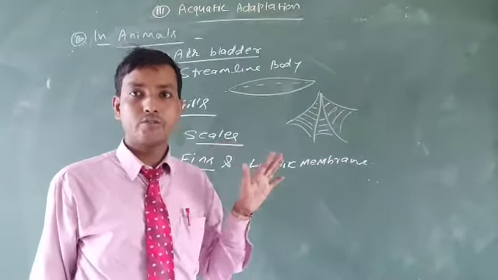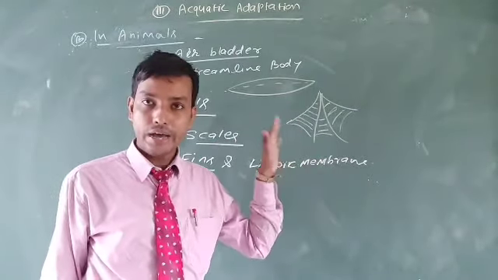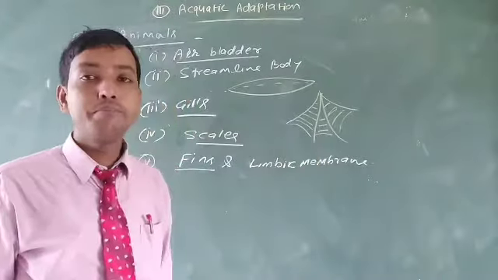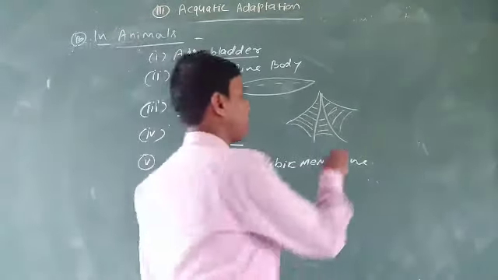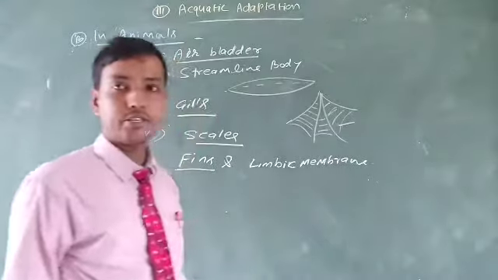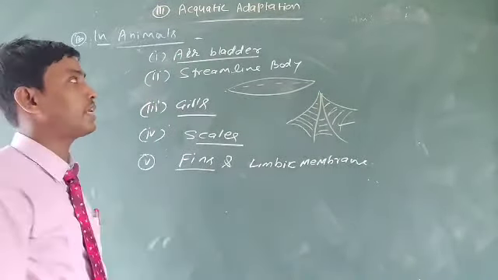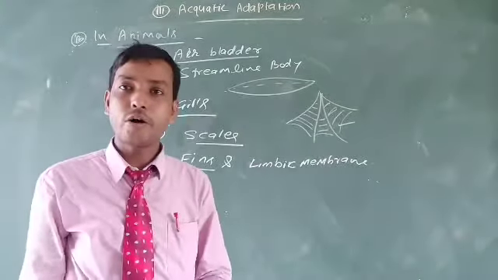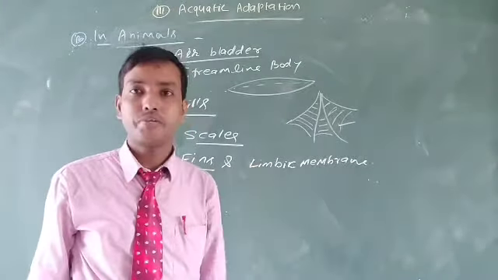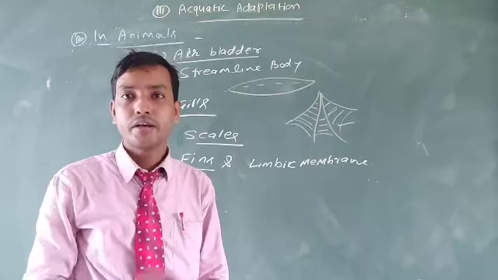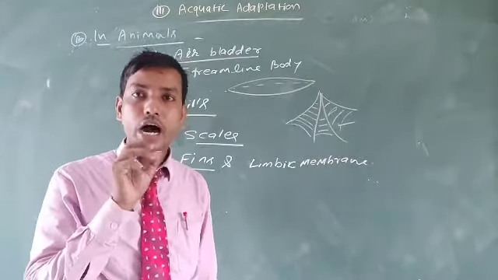Ducks and frogs are examples of having the limbic membrane. This limbic membrane helps to swim very fast. Keep in mind, these are the important characteristics, the 5 characteristics of animals that are adapted to the water body. Now back to the adaptation in high altitude.